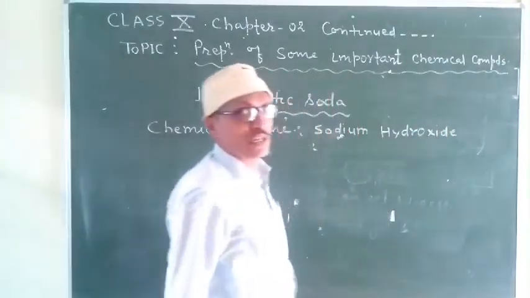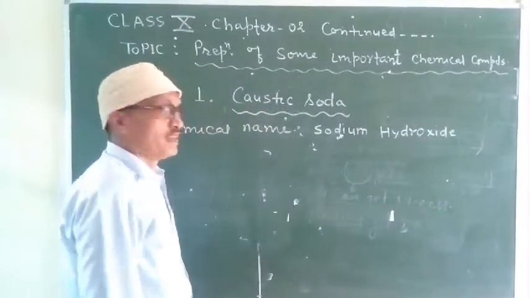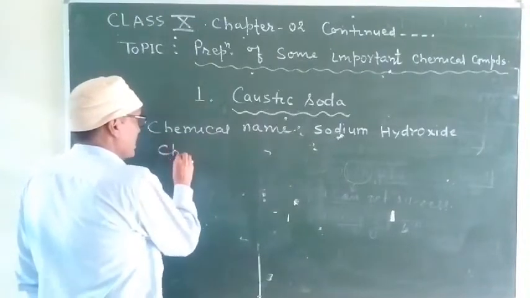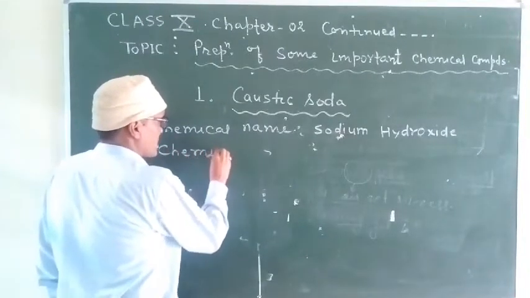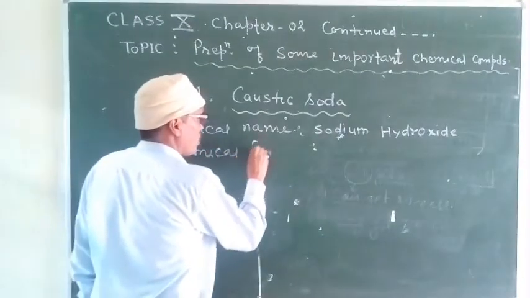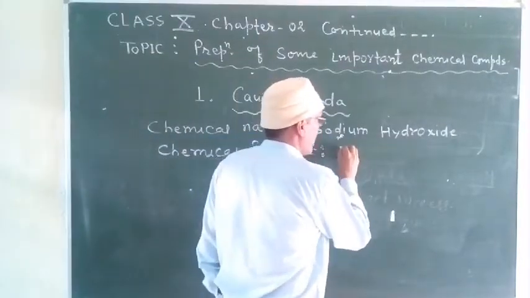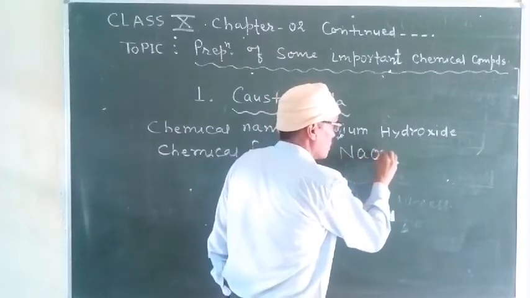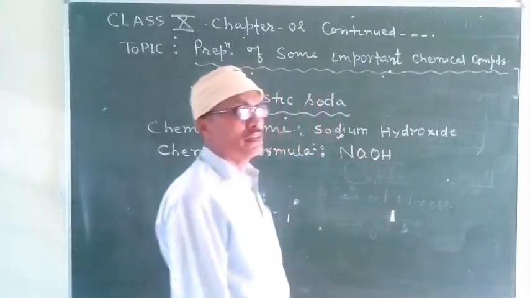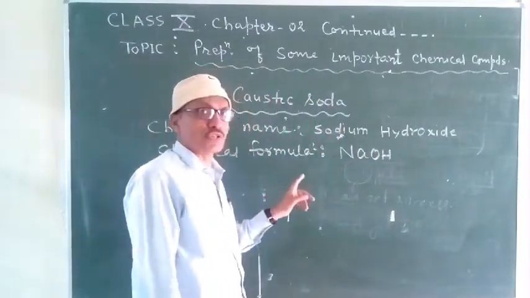Now let me write its chemical formula. You can write here NaOH. This is the chemical formula of caustic soda.